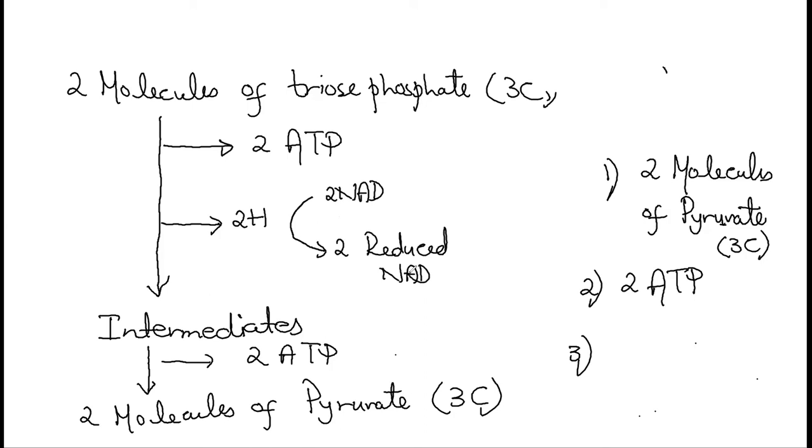So what is the third product by the end of glycolysis? 2 molecules of pyruvate, which is the end product of glycolysis. Side by side, 4 molecules of ATP were produced, but as 2 have been utilized in the start, we say net gain of ATP molecules is 2 ATP, and then 2 reduced NAD molecules. So this was all about the process of glycolysis.